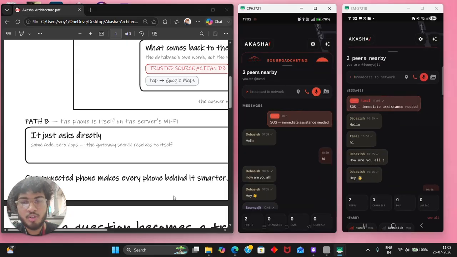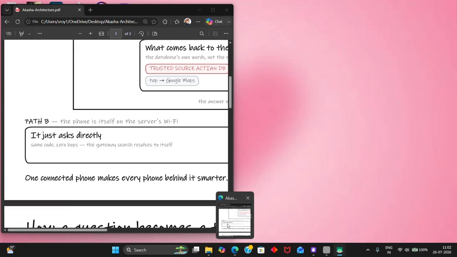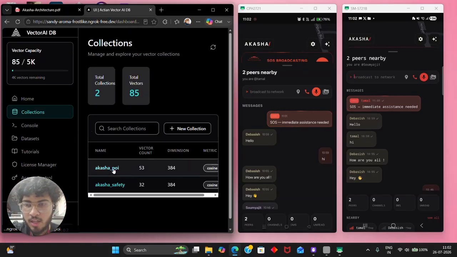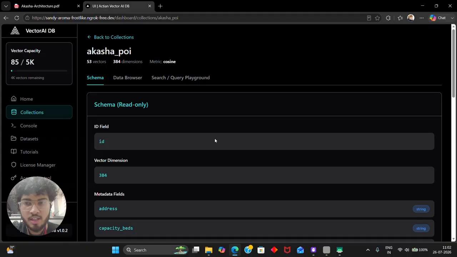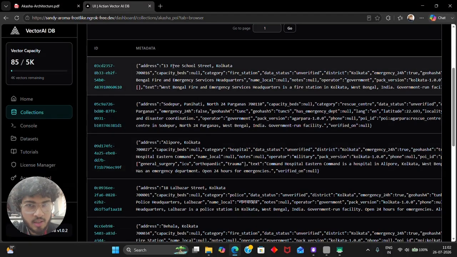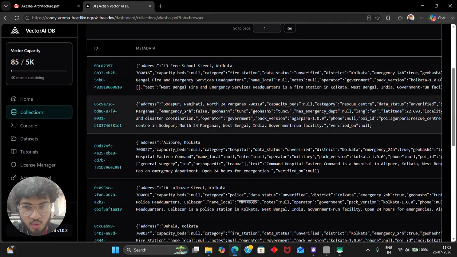And now I will show you the database. We have this database dashboard. Here I will show you the data that is stored in the relational database. We can see in the data browser what is being stored. See, there's Kolkata, there's fire station. We are storing this data.